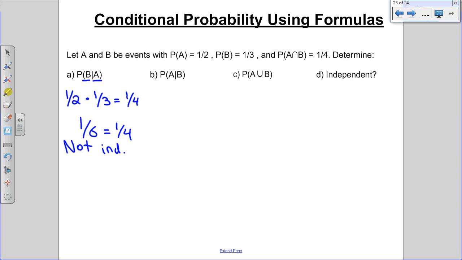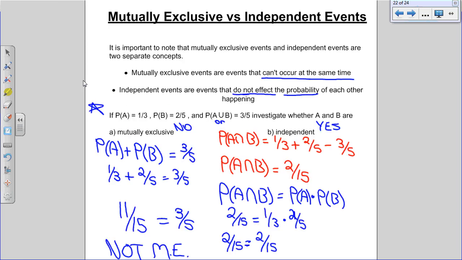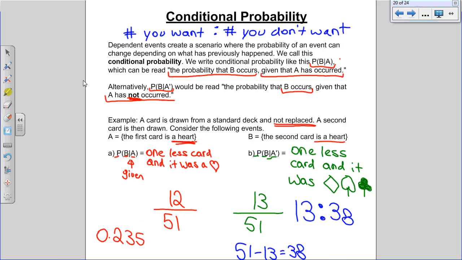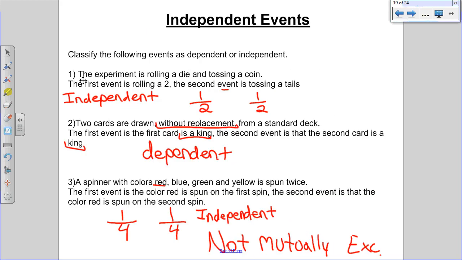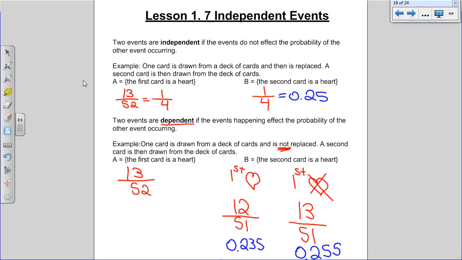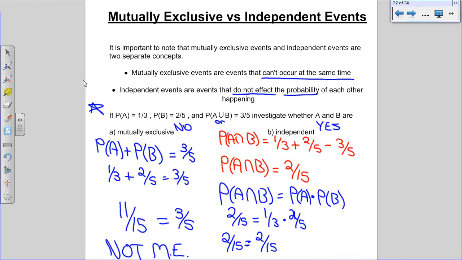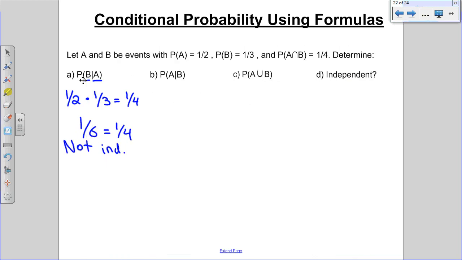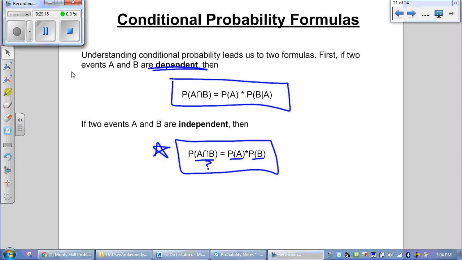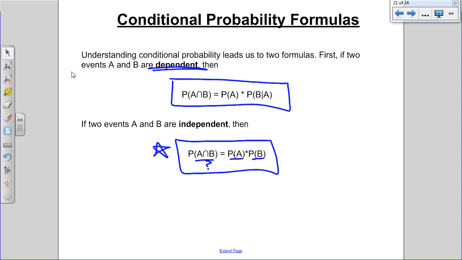The reason why we can do that: because these are dependent, we can use our dependent formula, which has conditional probability embedded inside of it.